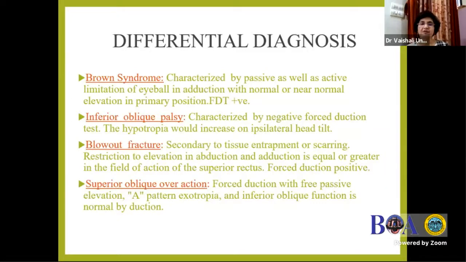Coming to the differential diagnosis, Brown syndrome is very close, because there is defective elevation in adduction, but in MED there is limited elevation in adduction as well as in abduction. Inferior oblique palsy is also one of the differential diagnoses. The hypotropia would increase on the ipsilateral head tilt. Blowout fractures are commonly seen in casualty areas when there is tissue entrapment. In those cases, the forced duction test is positive. And in superior oblique overaction, we typically get A pattern exotropia.